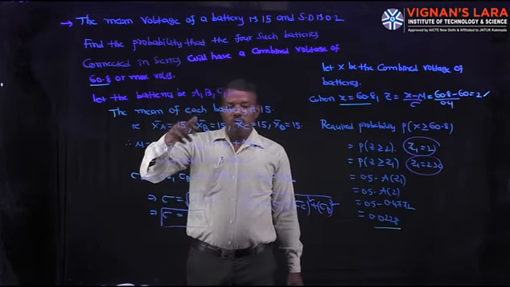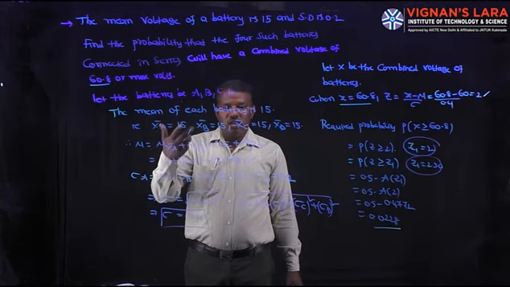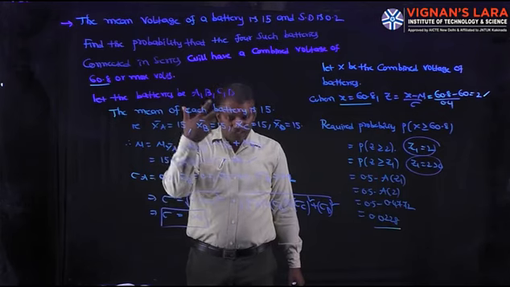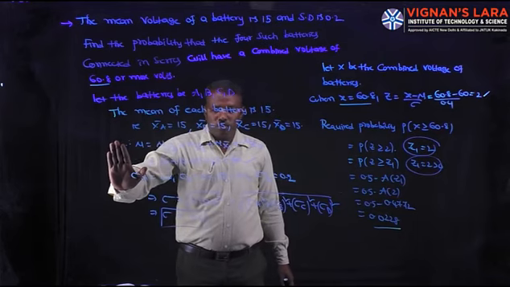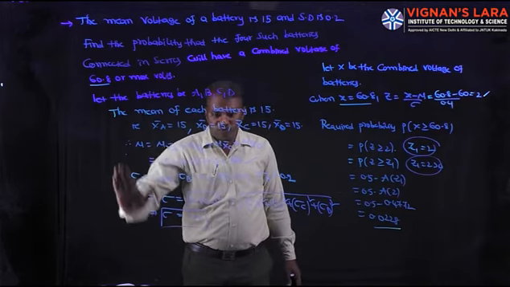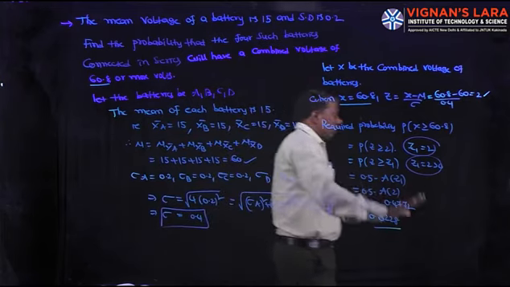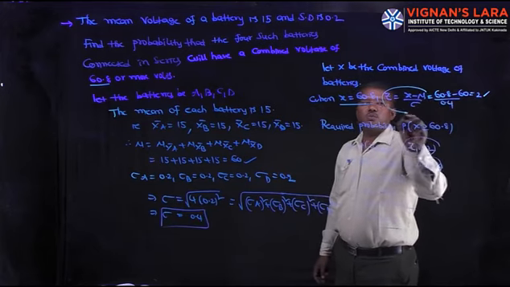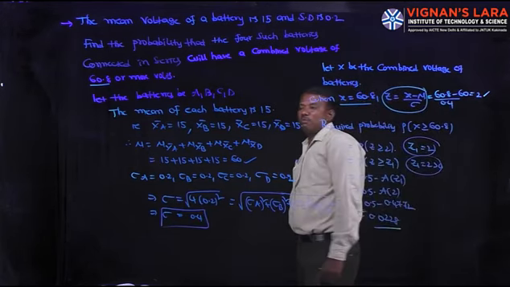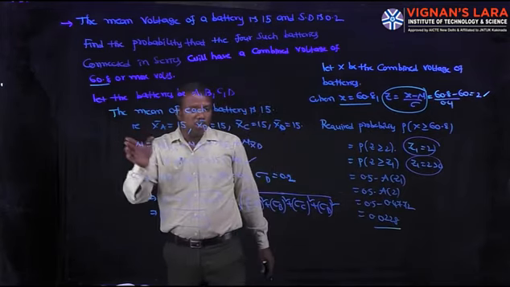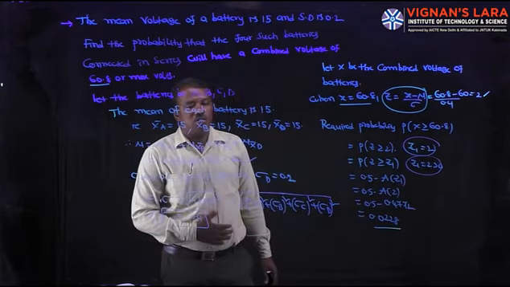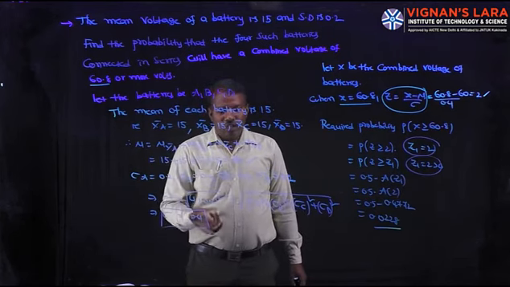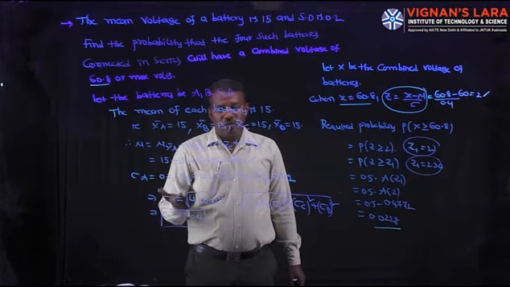Whenever 3 or 4 or 5 batteries are there, or 3 masses or 4 masses, like that, first calculate the mean mu and calculate sigma using these formulas. Then define the combined voltage. Let x be the variable for the combined voltage. Then the substitution is (x minus mu) by sigma instead of (x bar minus mu) by sigma by root n. The previous problems were all sampling distribution, where z is (x bar minus mu) by sigma by root n, with only one battery like that.